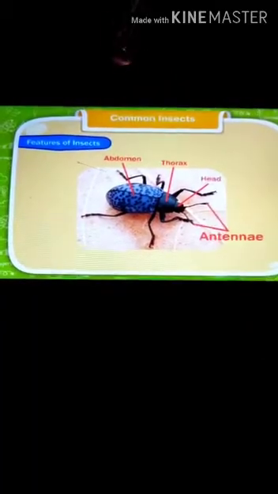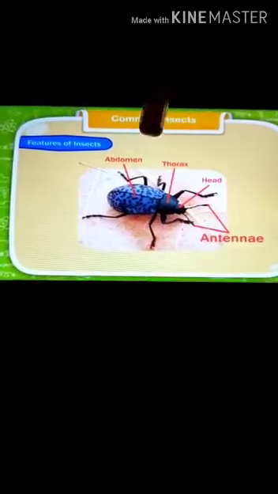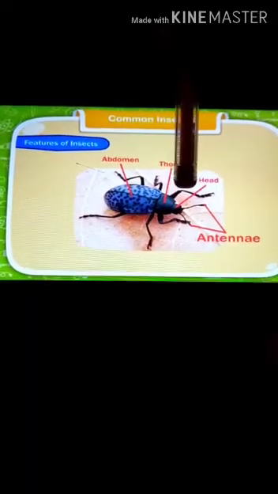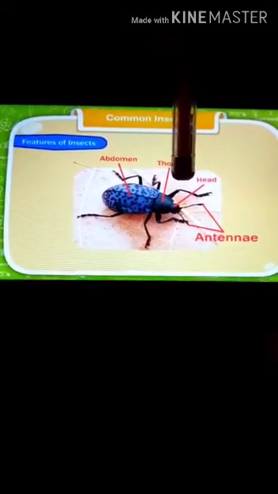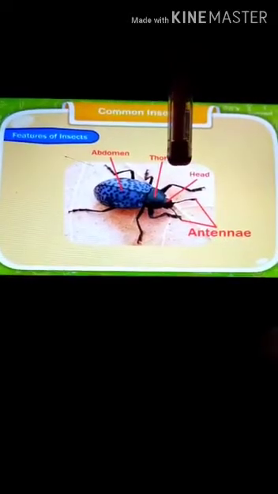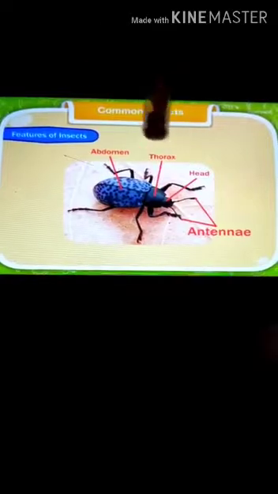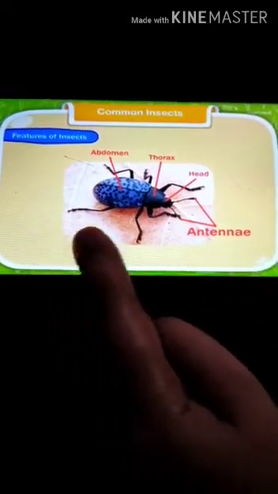So what are the 3 parts? Head, thorax and abdomen. It has a pair of antennae to sense and feel the things around. So with the help of antennae, it can feel the things around.